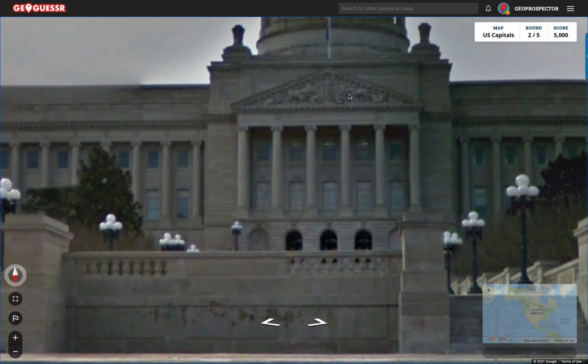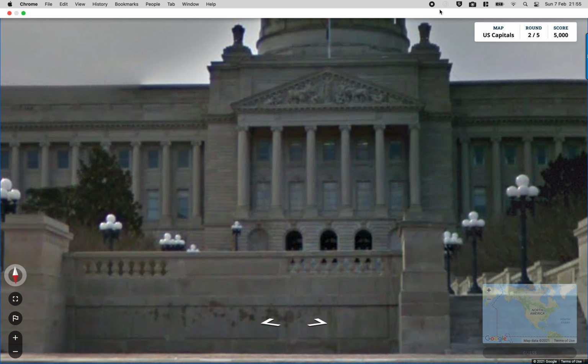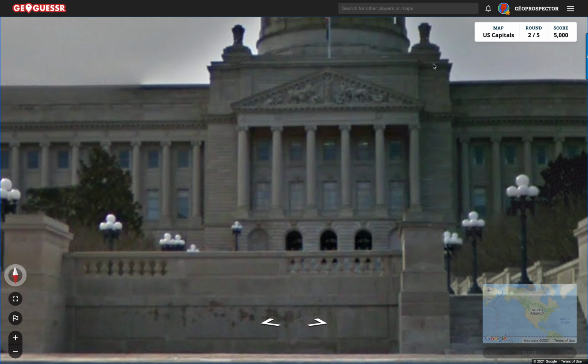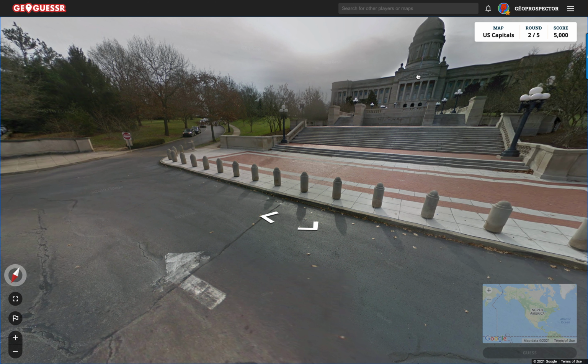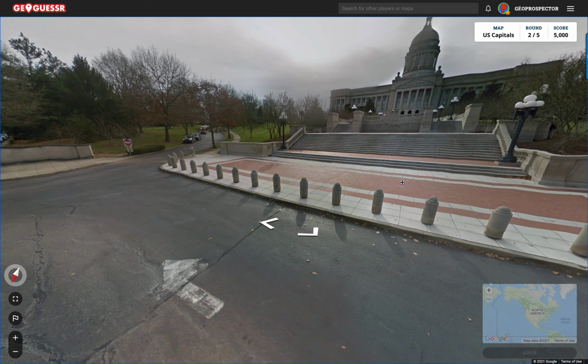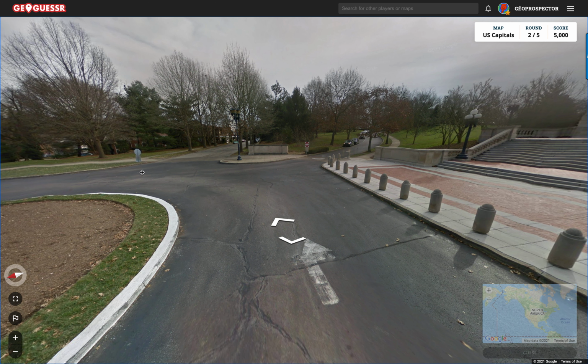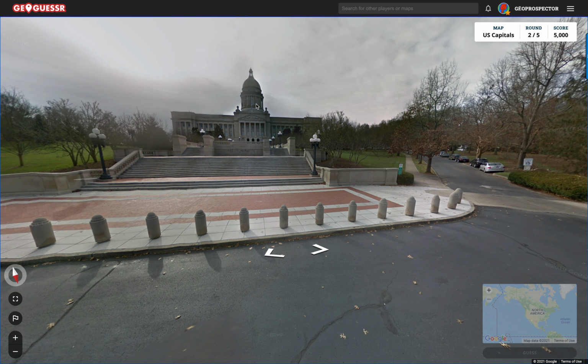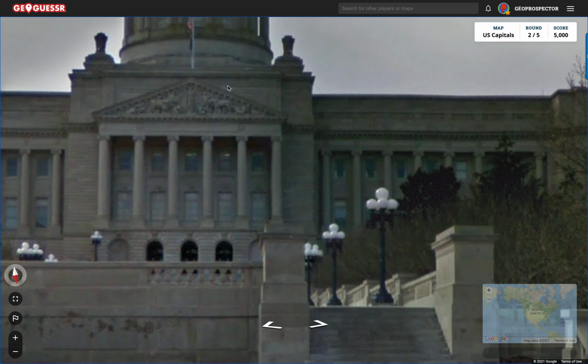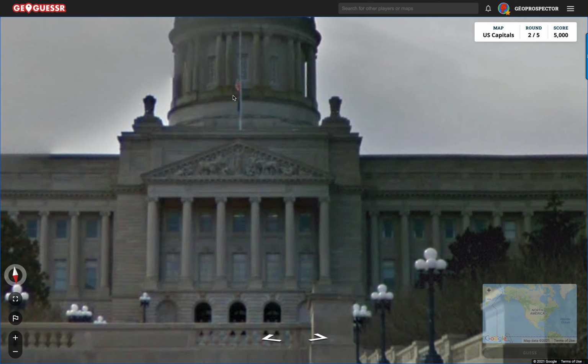So let me just see. Oh dear. There's nothing I can see there. Look, we've got another state flag.